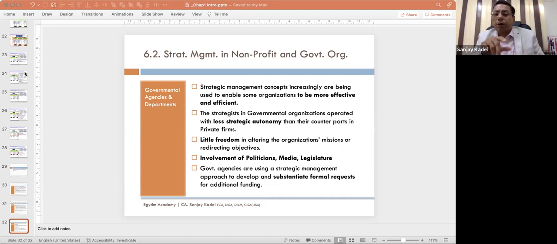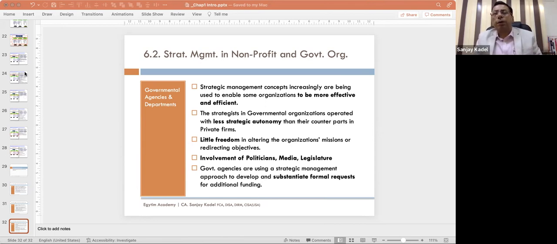Then comes product development. Product development, what happens? There is a new product in an existing market. There we do product development strategy. So something should be existing. Now come to diversification. What do you mean by diversification? We are going into some new business or new product or new service, that is called as diversifying.